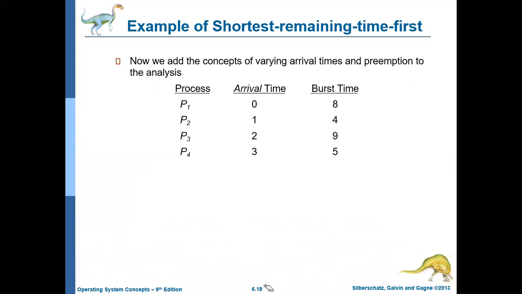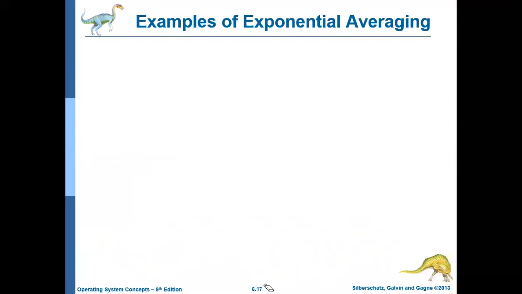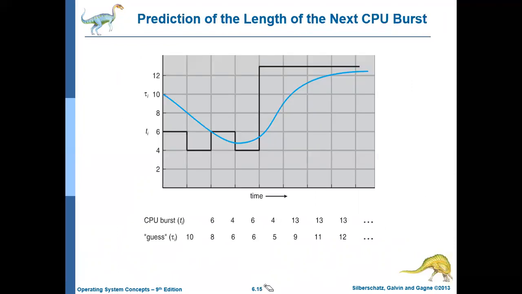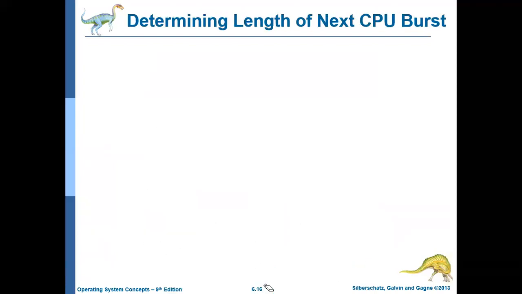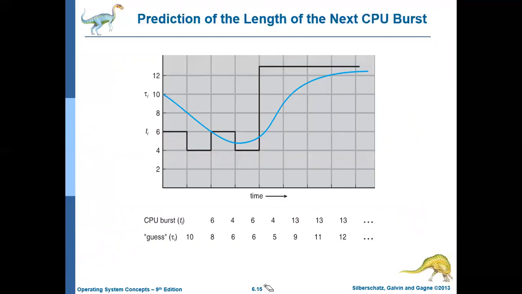Okay, now coming to that point, we have discussed that there is a drawback with the shortest job first algorithm. What's the drawback? The operating system doesn't know what will be the next CPU burst for a given process. So in that scenario, what can be done? We can use an algorithm called exponential averaging, and using this algorithm, we can predict the next CPU burst for a given process.